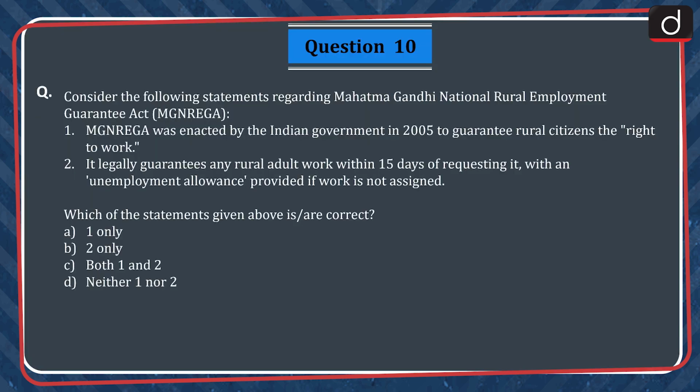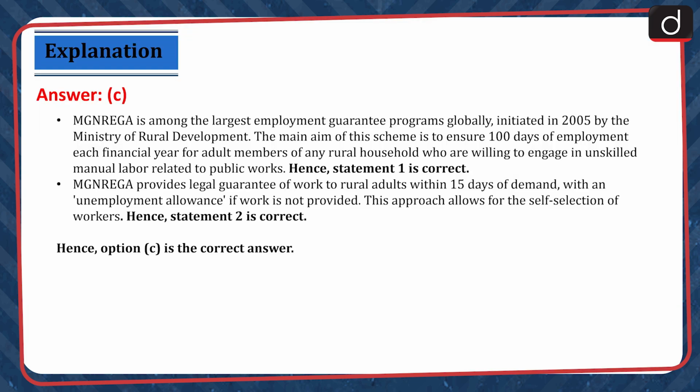The last question is, consider the following statements regarding Mahatma Gandhi National Rural Employment Guarantee Act. 1. MGNREGA was enacted by the Indian government in 2005 to guarantee rural citizens the right to work. 2. It legally guarantees any rural adult to work within 15 days of requesting it, with an unemployment allowance provided if work is not assigned. Which of the statements given above is or are correct? 1 only, 2 only, both 1 and 2, neither 1 nor 2. The correct answer is option C, both 1 and 2.